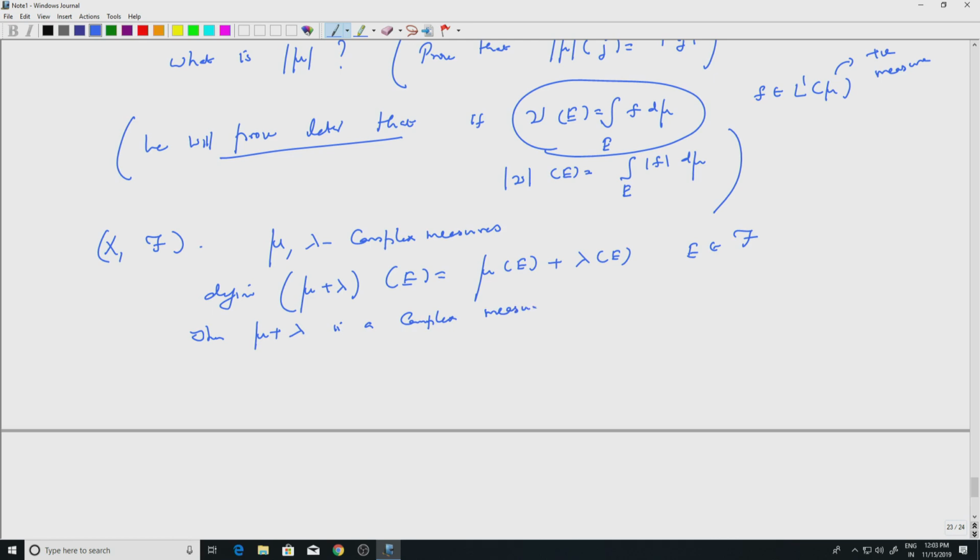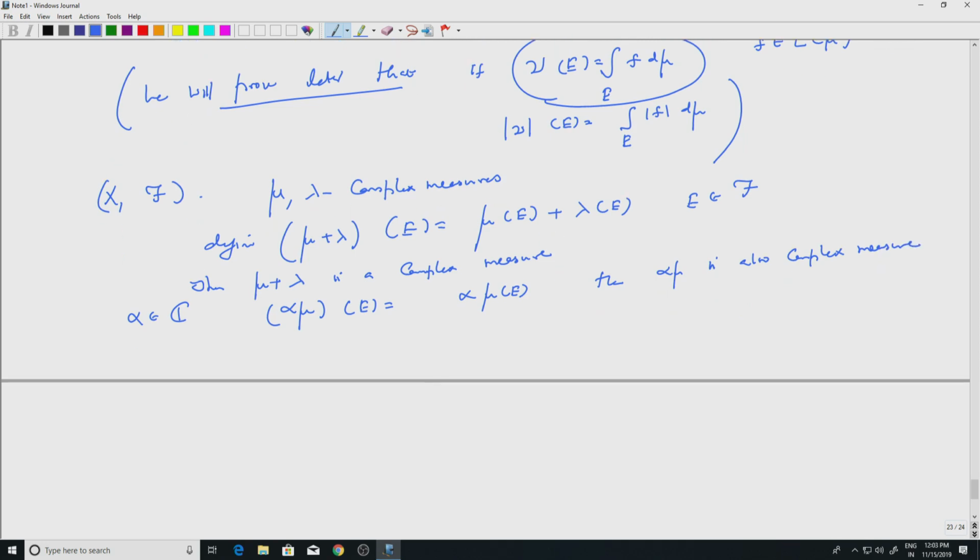That is trivial, because all you have to check is that if the Ej's are disjoint, mu plus lambda of the union of Ej will be the sum, and that happens for each term. Similarly, you can multiply. If I take a complex number alpha, then alpha times mu, defined to be alpha times mu of E, is also a complex measure. So what we have just proved is that the space of complex measures is a complex vector space.